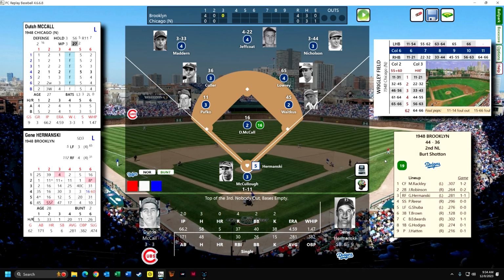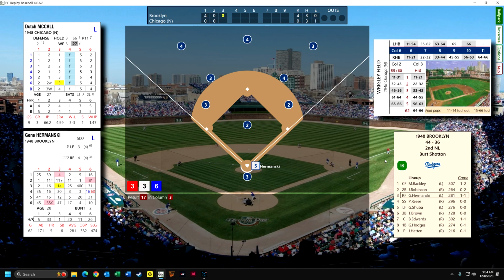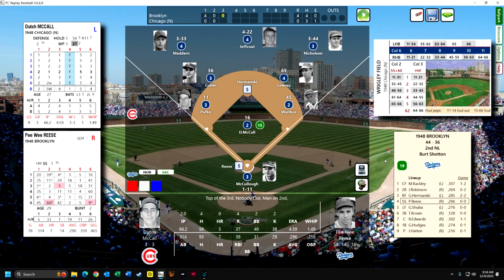And now we have Gene Hermansky back up, who singled in that big first inning. This is going to be a double down the left field line. Hermansky's in at second with no out, and that guy can fly. Okay, now